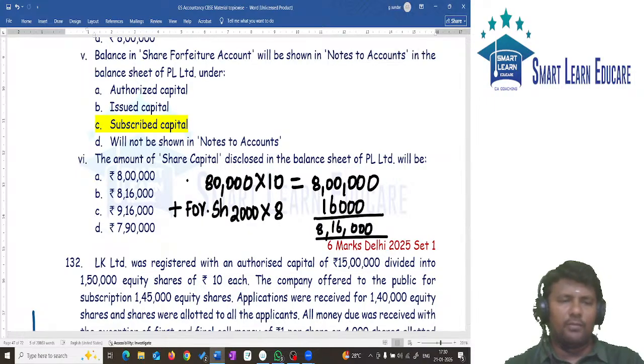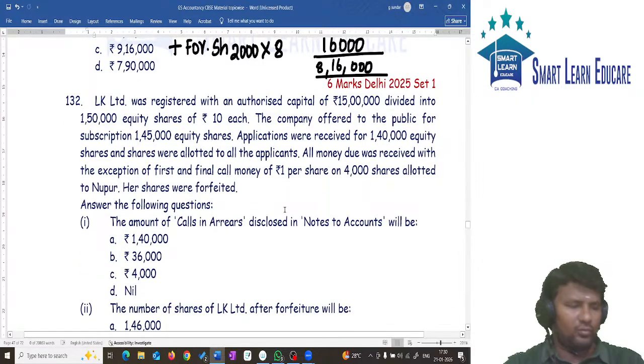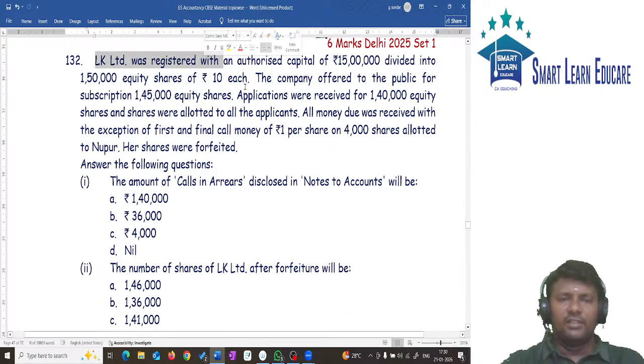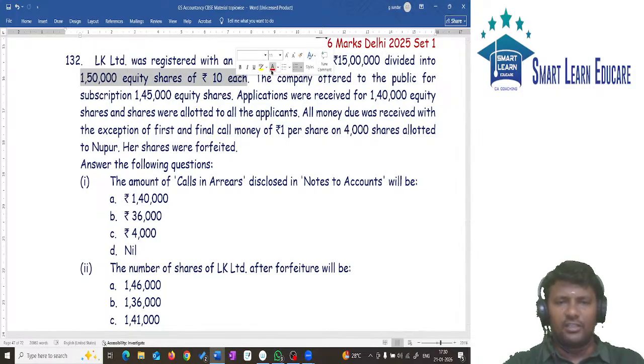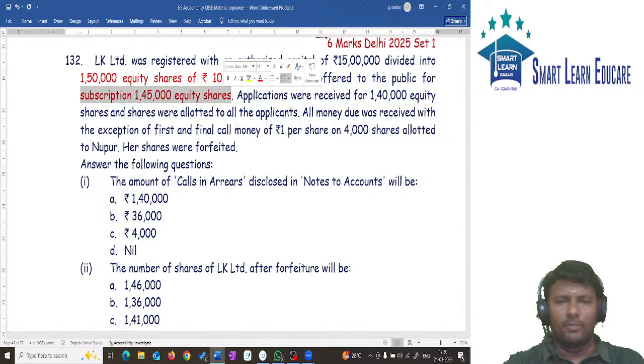So that is about question number 131. Now proceeding to question number 132. It is a similar question, we can answer it quickly. Question number 132. LK Limited is registered with authorized capital of 15 lakh rupees, divided into 1,50,000 shares of rupees 10 each. The company offered to the public 1,45,000 equity shares. This is important.